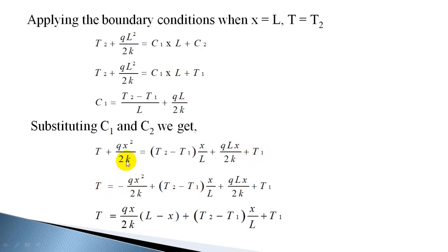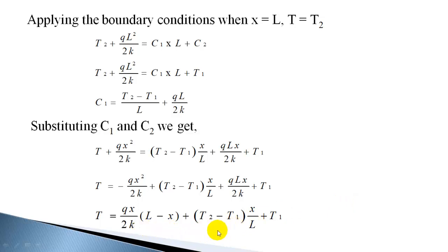So taking the qx square by 2k to the right hand side, T is equal to minus qx square by 2k plus T2 minus T1 into x by L plus qLx by 2k plus T1. Now we will take qx by 2k, which is common in these two terms, outside. So qx by 2k into L minus x plus T2 minus T1 into x by L plus T1. So this is the expression for temperature.